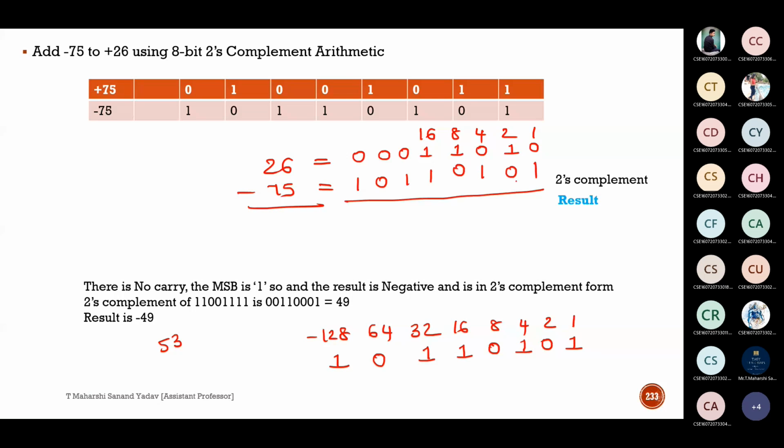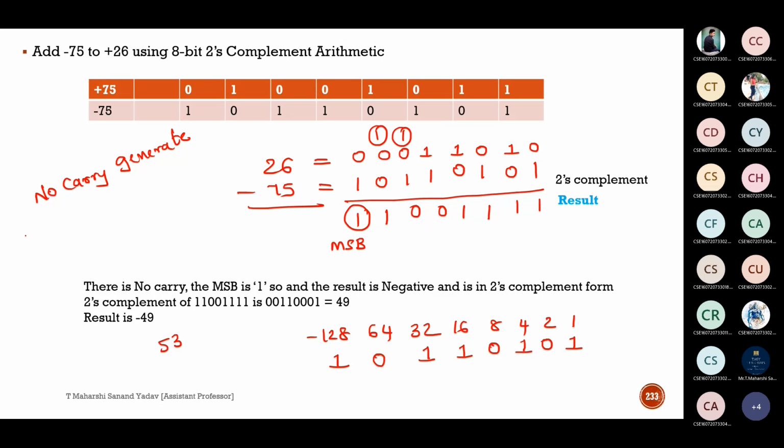Try to add them. 0 plus 1 is 1, 1 plus 0 is 1, here 1 plus 1 is 1 0, 1 plus 1 is 1 0, here it is 1, here it is 1. Is any carry generated? No, sir, carry is not generated. If no carry is generated, then our result is by default negative. Or else, if you want, you can check the most significant bit also. If the most significant bit is 1, our result is negative. Now, for the result, you have to take the 2's complement. That will be your final answer.